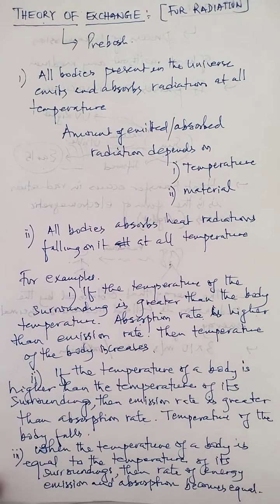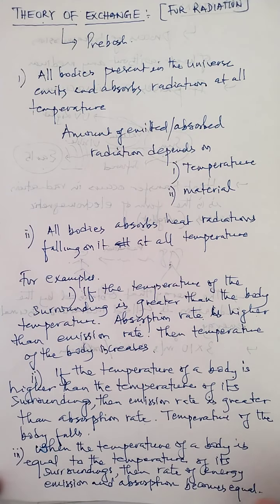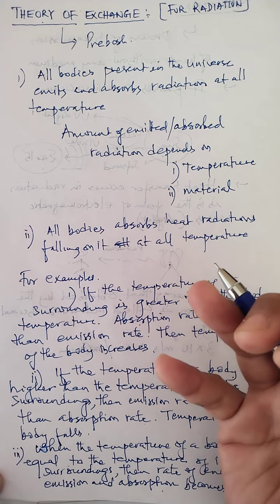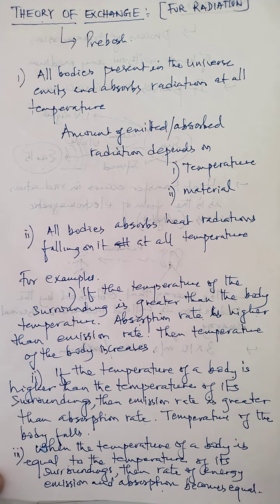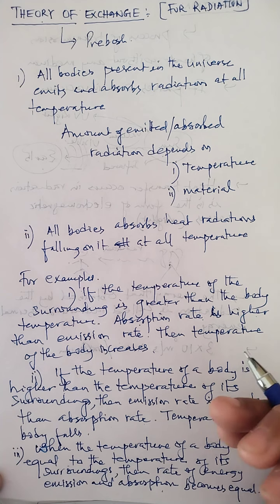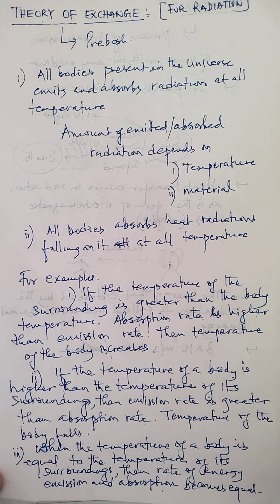And lastly children, it can be the case where the body temperature is exactly equal to the temperature of the surrounding. In that case what happened? The rate of energy emission and absorption become equal. That means if the body temperature exactly matches the temperature of the surrounding, the body absorbs energy from the surrounding, but at the same time the body also emits energy to the surrounding.